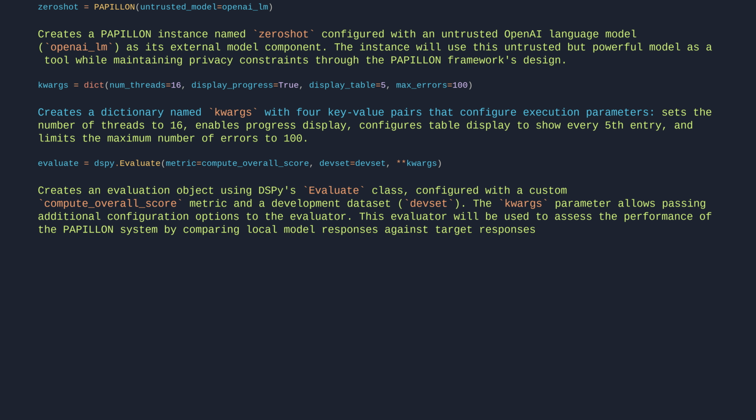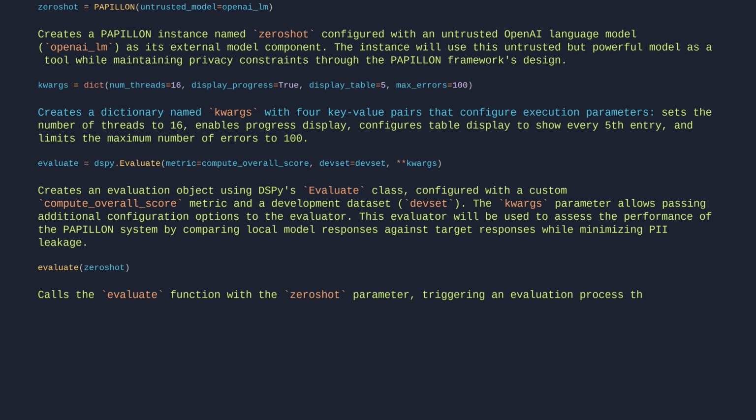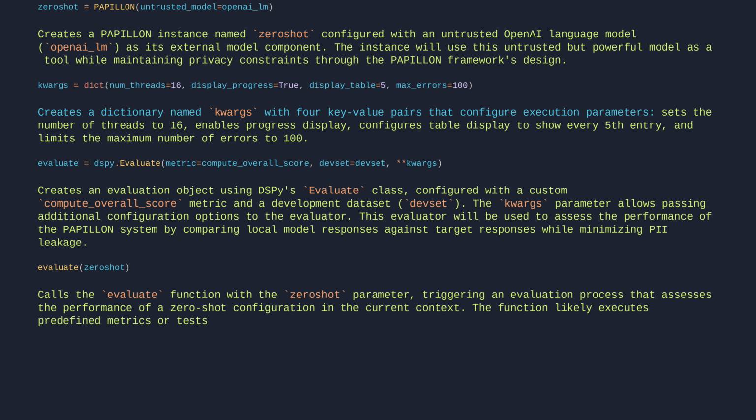evaluate(zero_shot). Calls the evaluate function with the zero-shot parameter, triggering an evaluation process that assesses the performance of a zero-shot configuration in the current context. The function likely executes predefined metrics or tests to measure how well the system performs without prior examples or fine-tuning, returning results that quantify effectiveness based on the Papillon framework's success criteria.